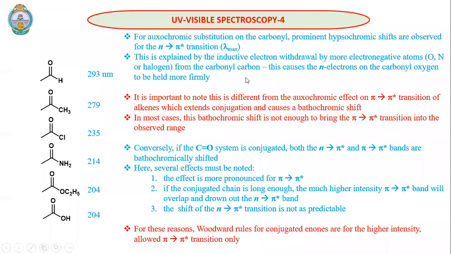So you just read these points. For auxochromic substitution on the carbonyl, prominent hypsochromic shifts are observed for the n to pi star transitions. So the increase in energy is called a hypsochromic shift. So whenever we have more electronegative atoms on the carbonyl, we do observe hypsochromic shift. Yeah, you can read this point. This is explained by the inductive effect.